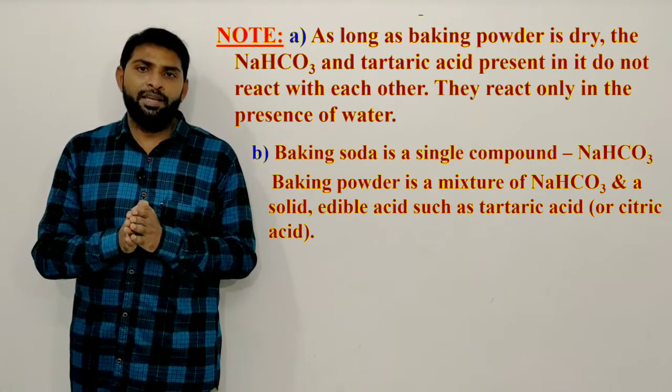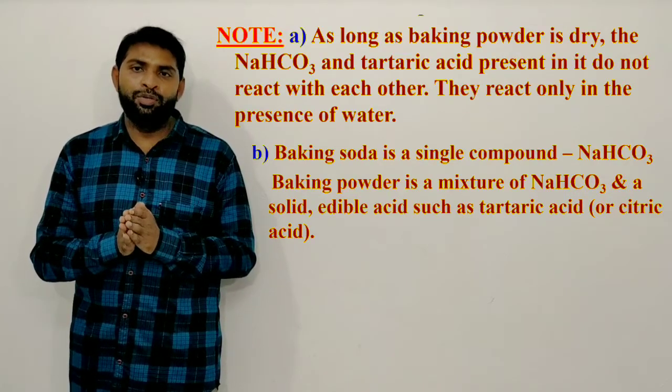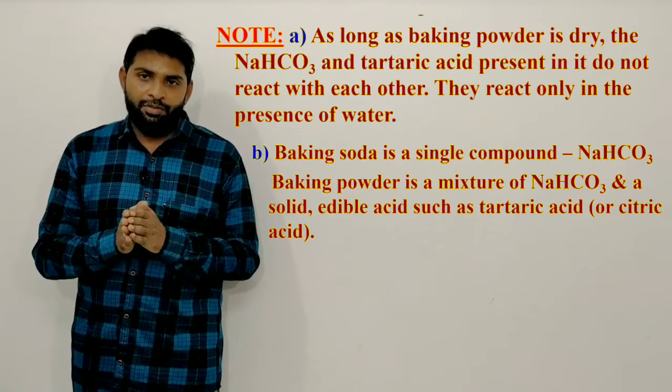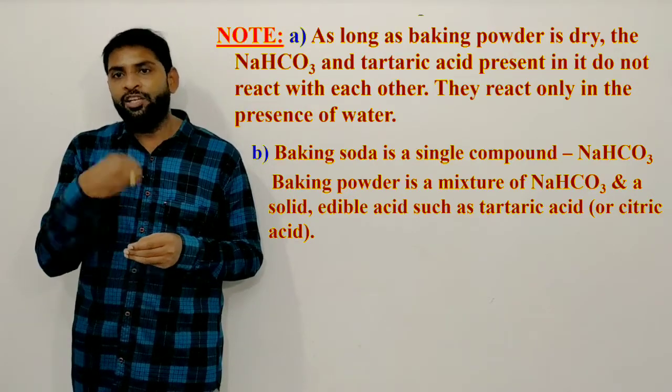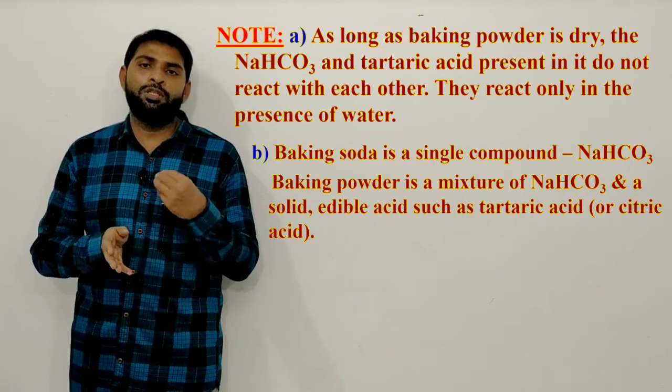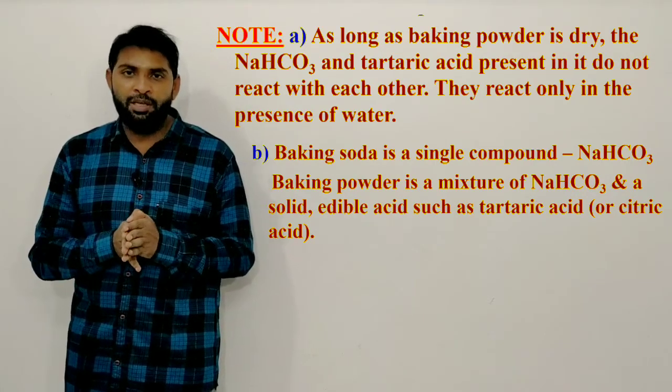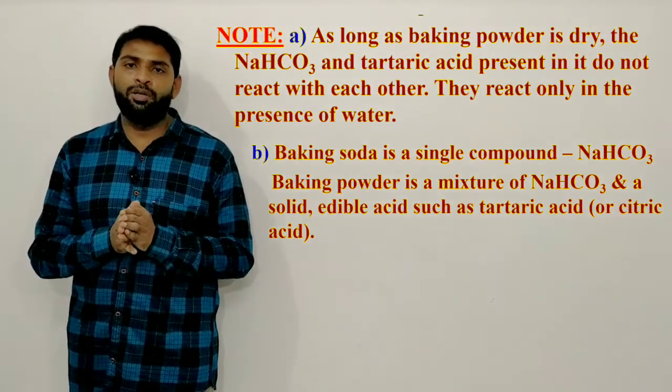Baking powder is a mixture of sodium hydrogen carbonate and tartaric acid, which is edible. Edible means we can eat it, no problem. So it won't be harmful to us. This is the difference between baking soda and baking powder.